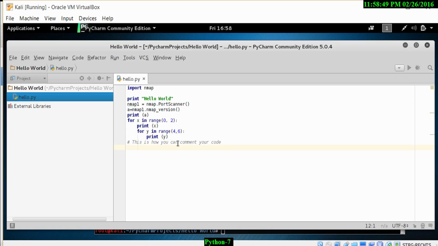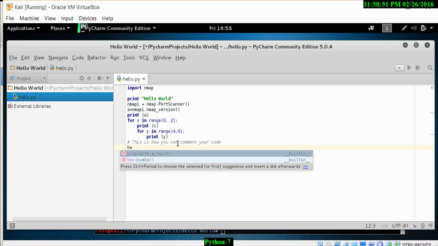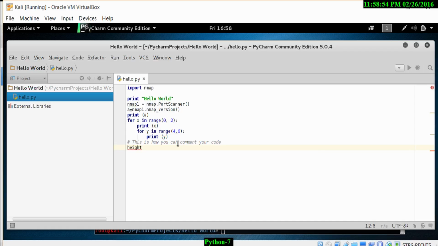Now there's another way you can actually do commenting as well. So let's do something like height equals 12. And if you need someone to read the code later on and define exactly what height actually is, is it meters, kilometers, is it centimeters, you can put a hash character here. And in this case, we'll call it meters. So hash meters, which will then indicate to someone reading the code that this is a comment and the value will be in meters. So that's how you do basic commenting.